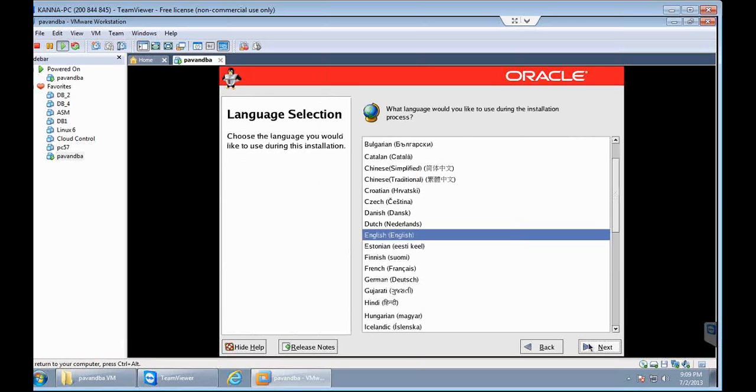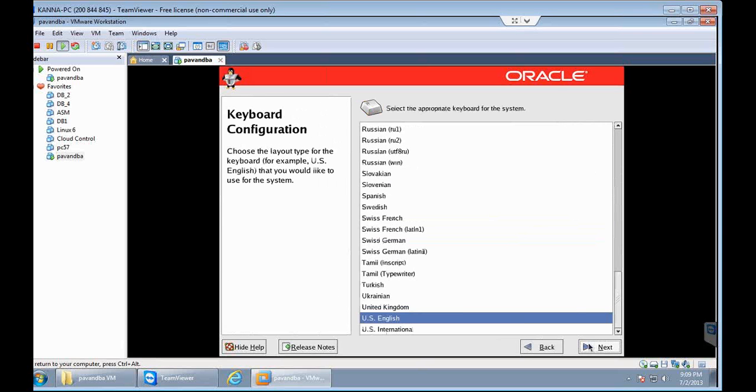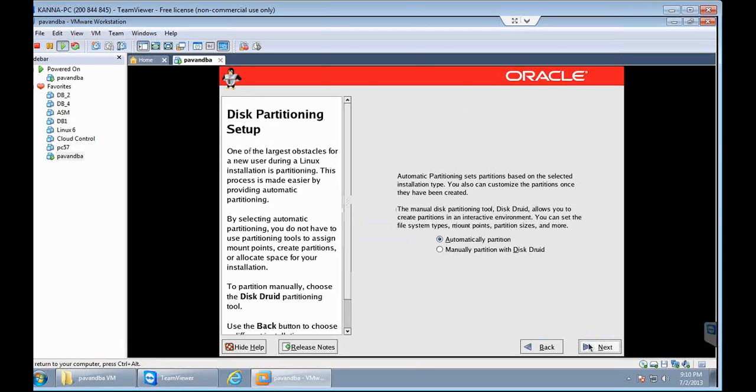Then here it will ask you what language you would like to use, so obviously English. So again next, and what appropriate keyboard you are using. So we are based on US English keyboard, so we are going to select the same. And for people who don't know, keyboards will be different in different countries. If you go for German, there the keyboard will be different. If you go for Japan, the keyboard will be different. So the keyboard usually used in India and most of the abroad countries is the US English keyboard.